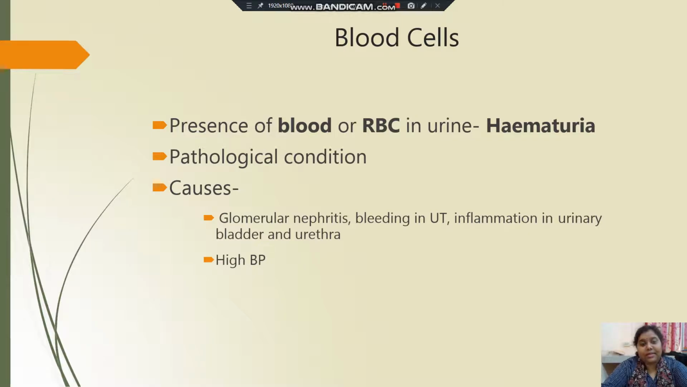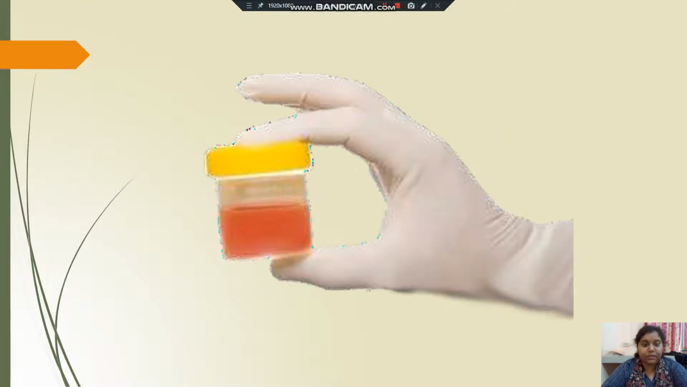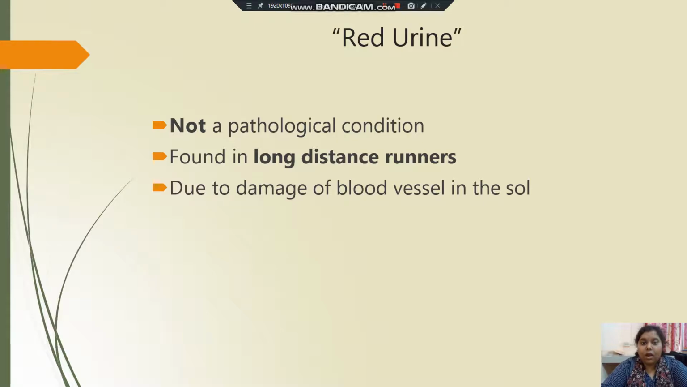Now coming to blood cells, presence of blood or RBC in urine is termed as hematuria. Its pathological causes are glomerular nephritis, bleeding in the urinary tract, inflammation in the urinary bladder and urethra, and high blood pressure. Red urine is not a pathological condition, but it is found in long distance runners, those athletes who run long distances, due to damage of blood vessels in the sole.